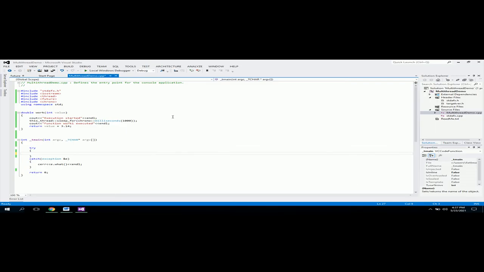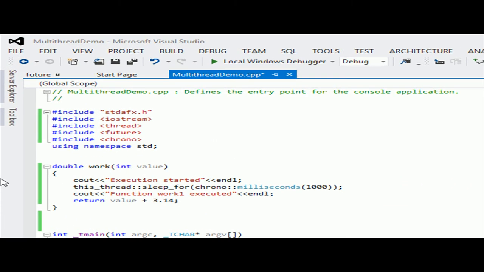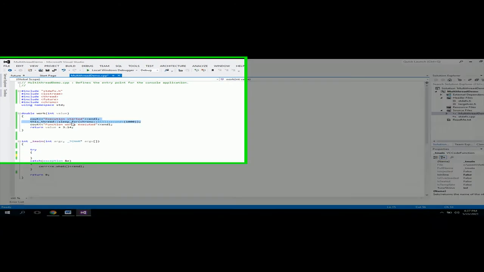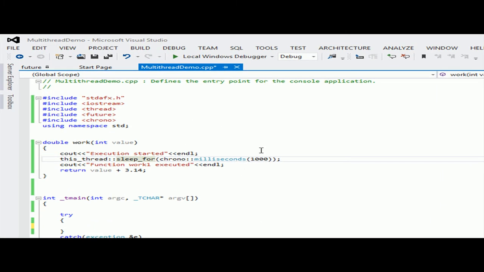So let's start with an example. I have one function here which takes an integer value and returns a double. As soon as it comes in, it sleeps for a certain time, then adds the value 3.14 and returns a double value. Now, to start with, let me create a packaged_task object.